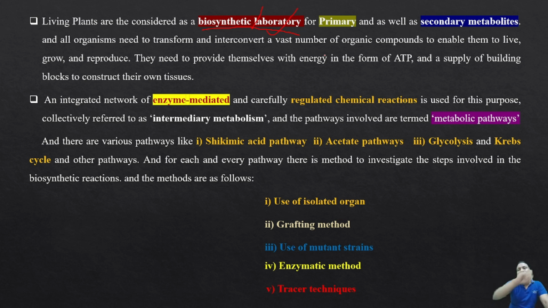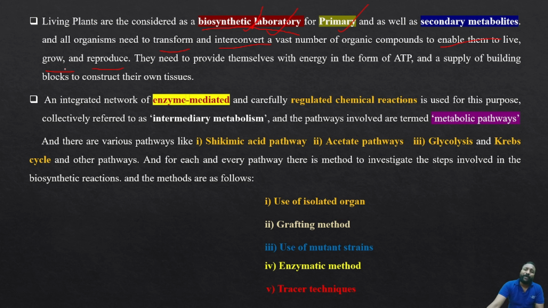but at some point of time they depend on external factors. They are not dependent on other living organisms. They can prepare their own food. For that reason, they are biosynthetic laboratories, because they produce primary and secondary metabolites for their need. And all organisms need to transform and interconvert a vast number of organic compounds to enable them to live, grow and reproduce. Yes, that's what I said.